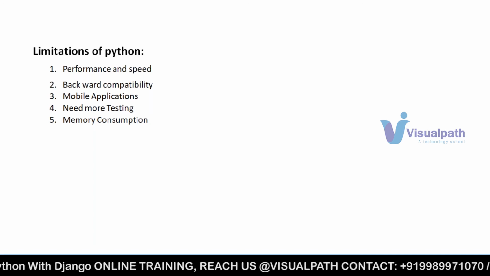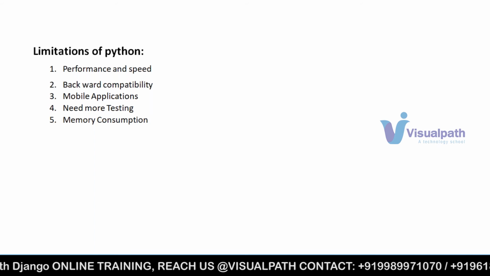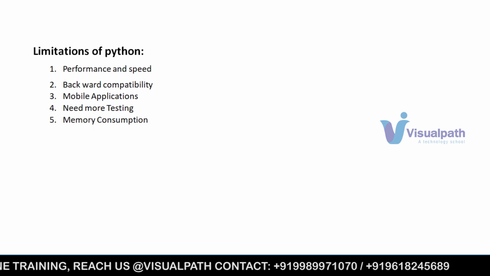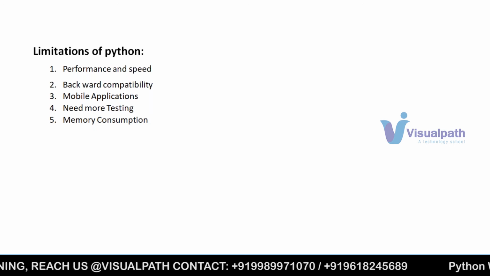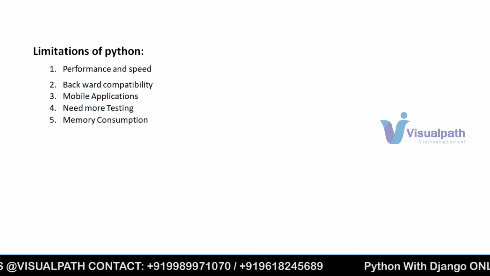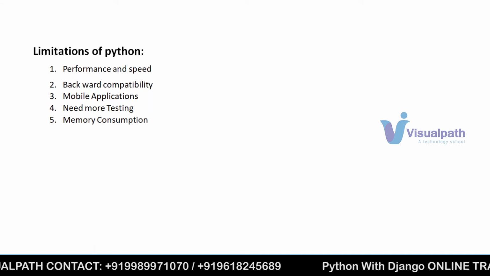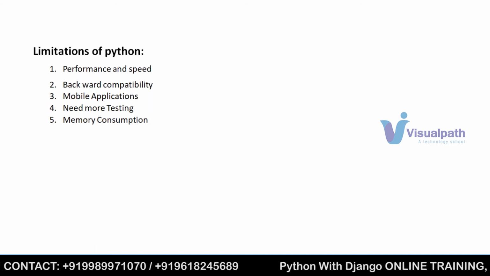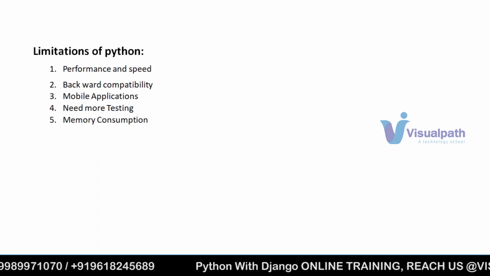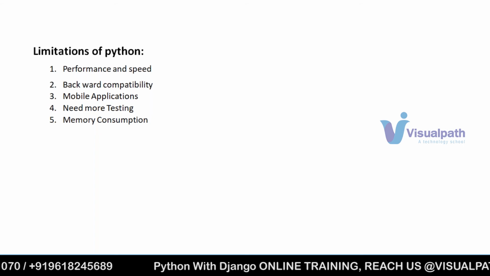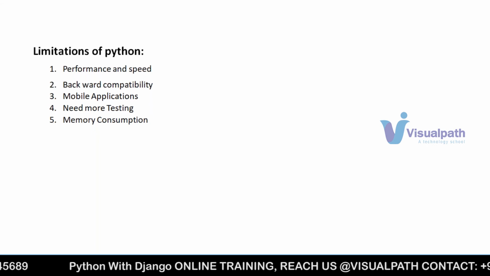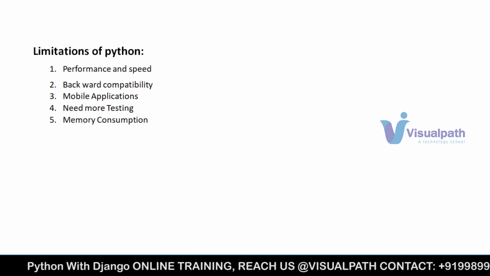And if we write our Python code, we need more testing, again because of its interpreted nature. It will execute line after line only. If you have an error somewhere in the middle of our code, unless it hits that line, we will not know that there is an error. Whereas with compilation, if there is any syntax error, we can know upfront. Because of that, we need to test more. And also memory consumption is very, very high compared to other programming languages.